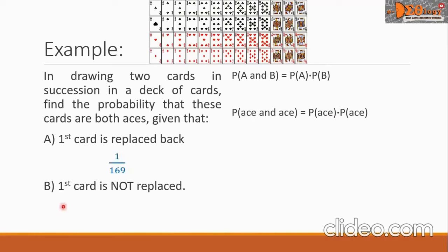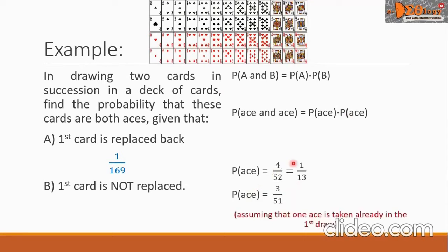Let us now solve for problem B. This time, the first card is not replaced. Taking now the probability of the ace on the first draw, we will have 4 over 52. We know there are 4 aces over 52 sample space. So let us simplify this into 1 over 13. For the second ace, since we are not replacing back the first card, we will have 3 over 51.